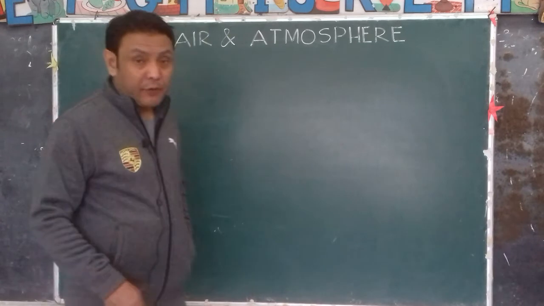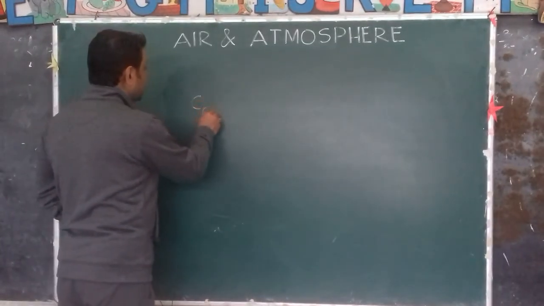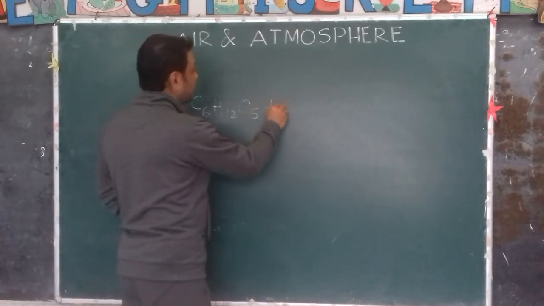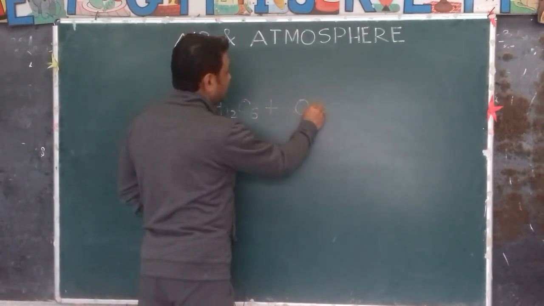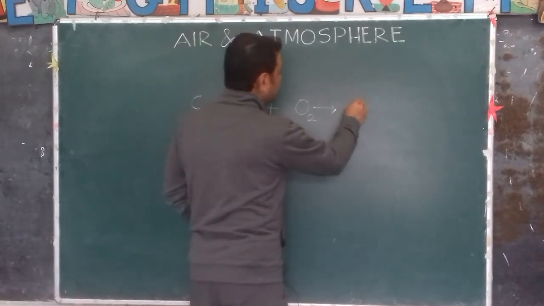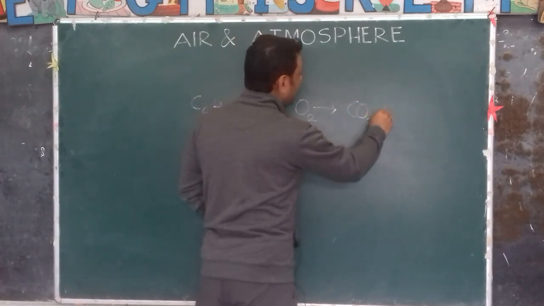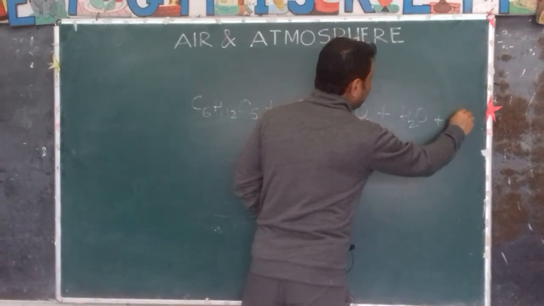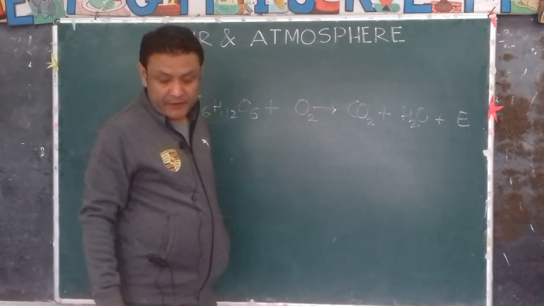Like we have an equation, C6H12O6 plus oxygen produces carbon dioxide plus water vapor plus energy. A lot of energy, isn't it?